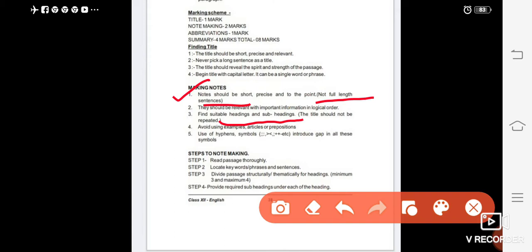So step 1, read the passage thoroughly. Second, locate keywords, phrases and sentences. Divide the passage structurally. For headings, minimum 3 and maximum 4. Make it clear. Provide required subheadings under each of the headings. So this is the criteria to make notes. You have to follow the format.